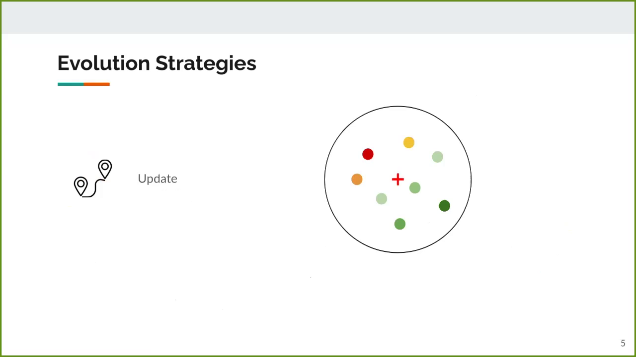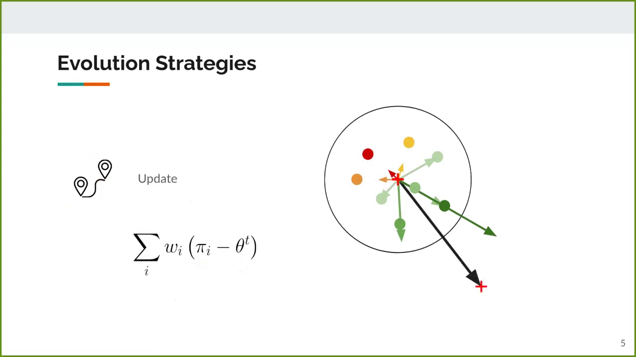If we focus on the update of the ES, this is the base mechanism. Once the population has been evaluated, we can compute the mutation vector between each solution pi_i and the center of the distribution theta_t. Each solution is given a weight based on its performance, which is used to scale the mutation vector. By averaging the weighted mutation vectors, we get the update vector for the ES center, and this gives us the new ES center theta_t+1.